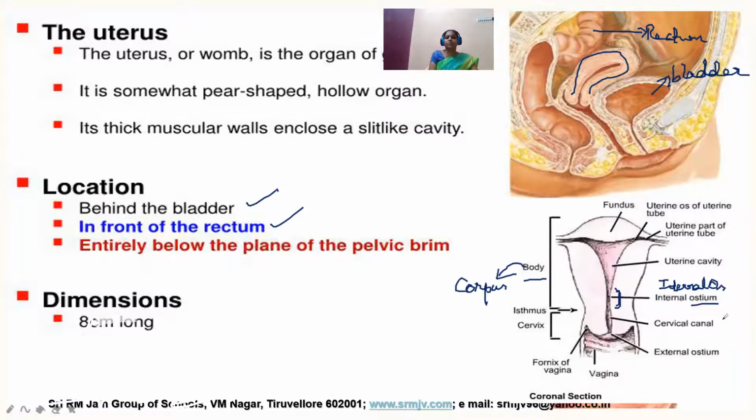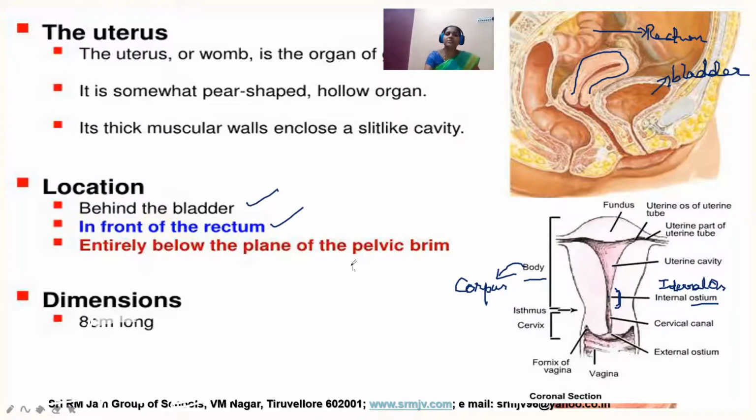And the internal os is followed by the cervical canal, which we are simply calling the cervix, which opens with the external ostium. So these are the parts of our uterus. This external ostium leads to the next tube, which is called the vagina.